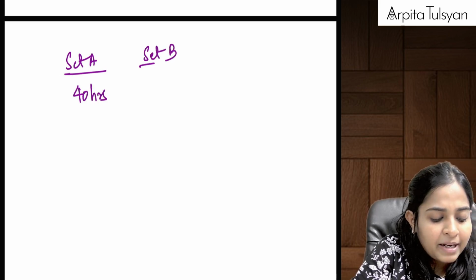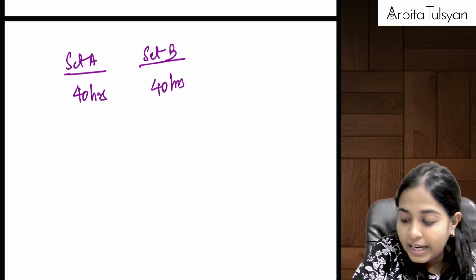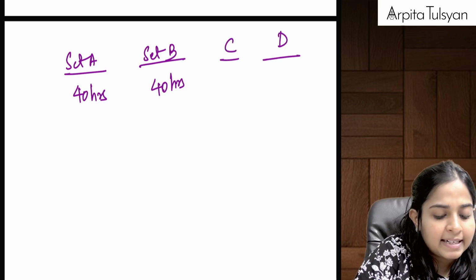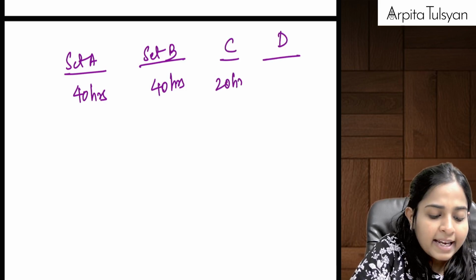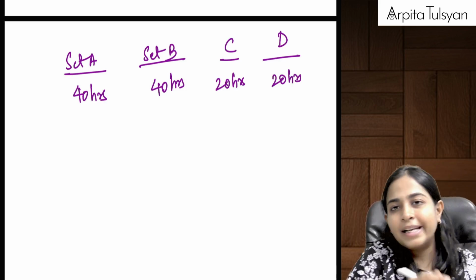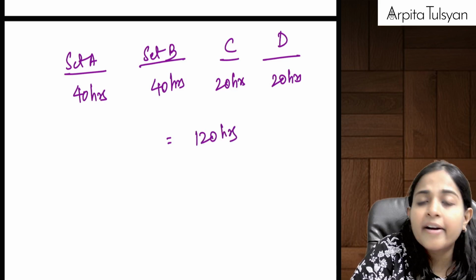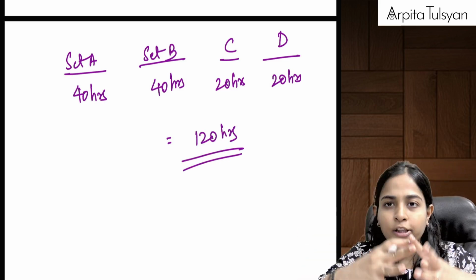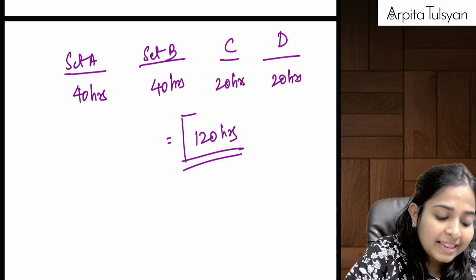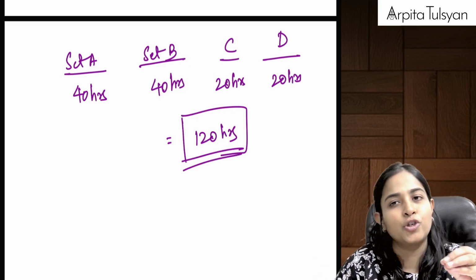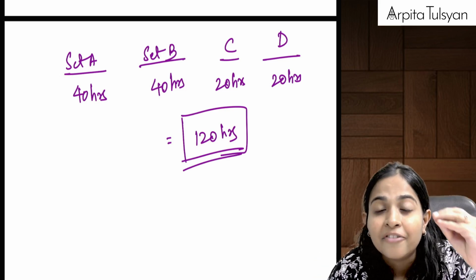For set B, around another 40 hours. And for set C and set D, they have given lectures of approximately 20 hours each, totaling around 120 hours. All four papers taken together, this many hours of content they have put on the LMS portal, which you are required to mandatorily finish.